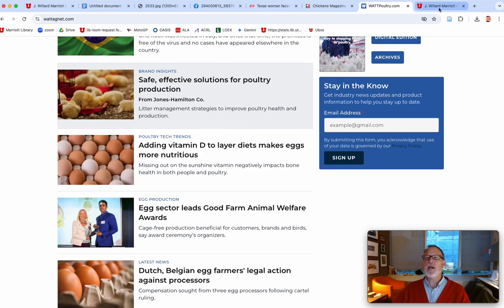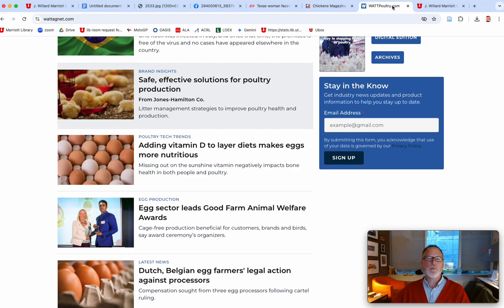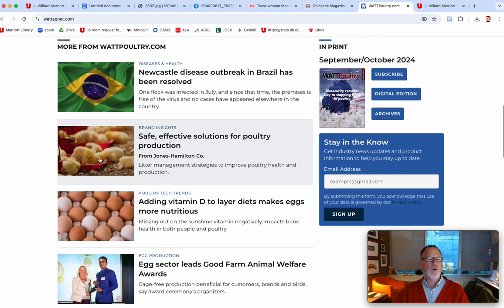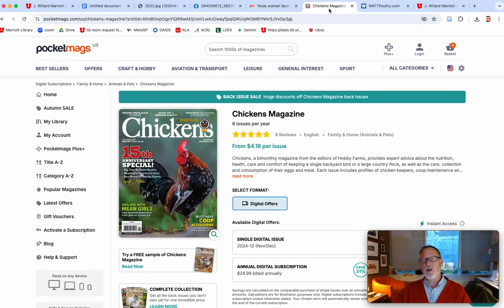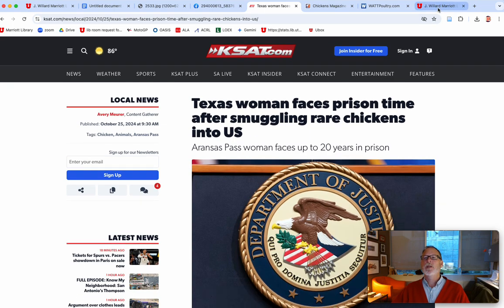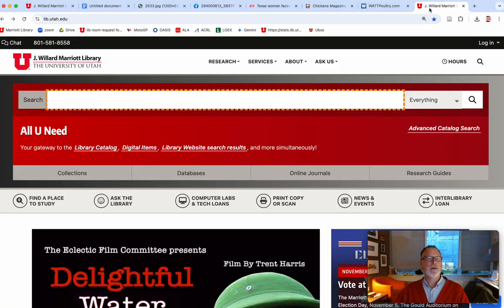Let's go to scholarship next. What's the top level? Oh, and by the way, these would probably cite their evidence. So they would probably say a government official said, or a state official said, or scientists said. So they start referring to evidence. Whereas chicken magazines might be all case studies: we tried this with our chickens. And this one is just, well, someone told us this is what happened. So it's the eyewitness. And this is just a meme that somebody threw up there.